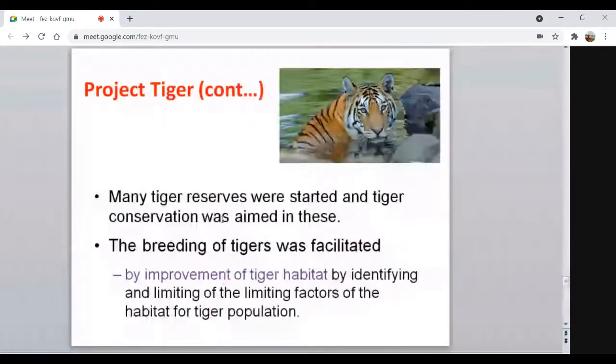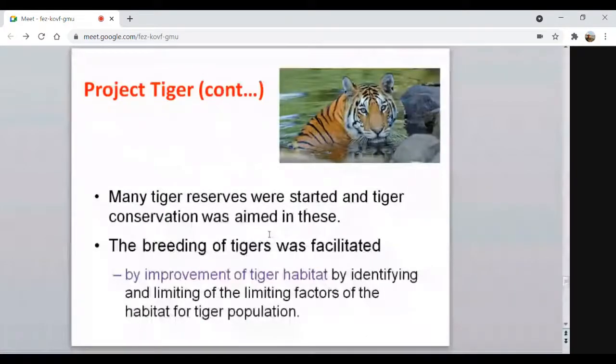So many conservation policies. The breeding of the tigers was facilitated by improvement of the tiger habitat, by identifying the limiting factors of the habitat for the tiger population. So in this way, the Government of India implemented this project to identify the limiting factors which are playing a significant role in decreasing the natural habitats of the tiger.